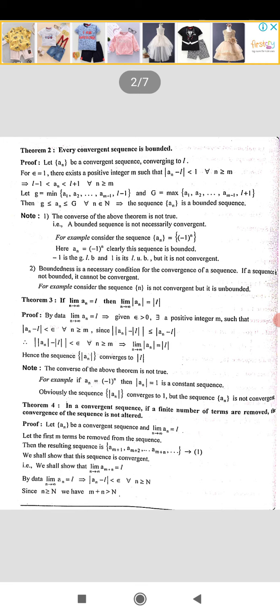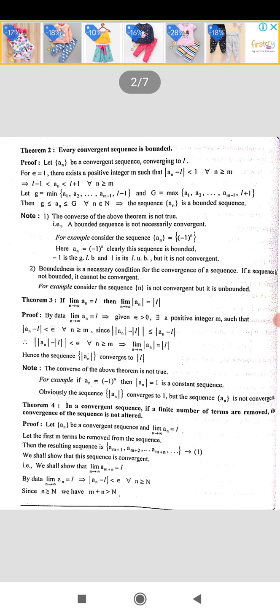In a convergent sequence, if a finite number of terms are removed, the convergence of the sequence is not altered. I will repeat the statement once again. In a convergent sequence, if a finite number of terms are removed, the convergence of the sequence is not altered. Let us see the proof. Let an be a convergent sequence and let it converge to L. That is, let limit n tends to infinity an is equal to L.